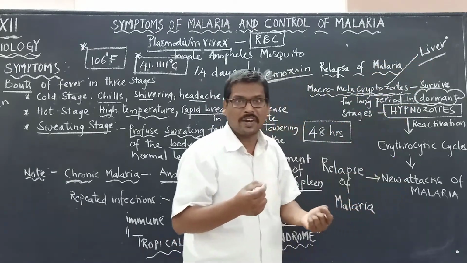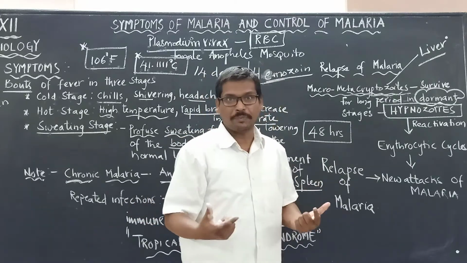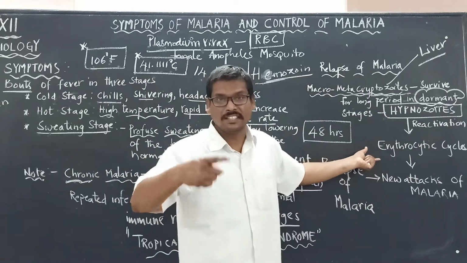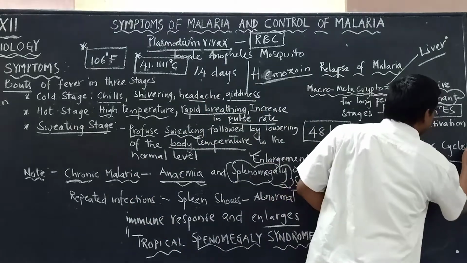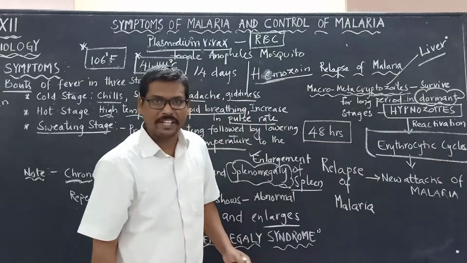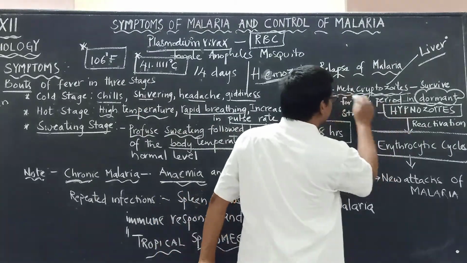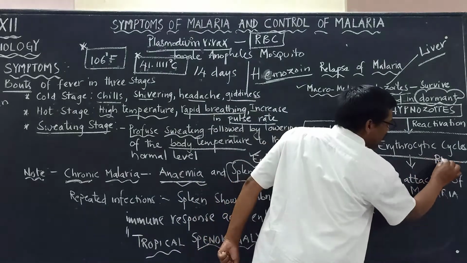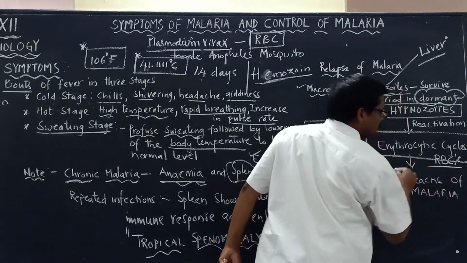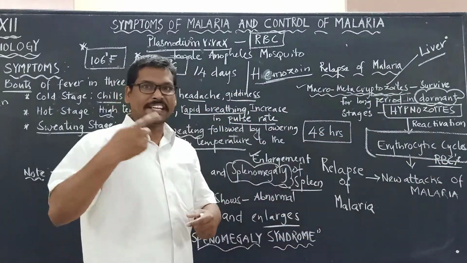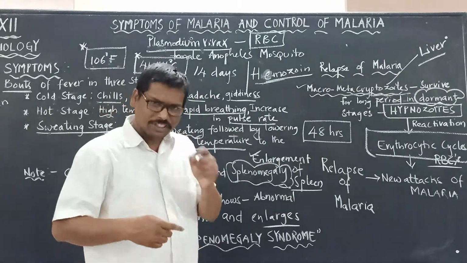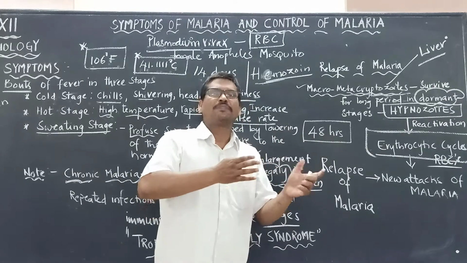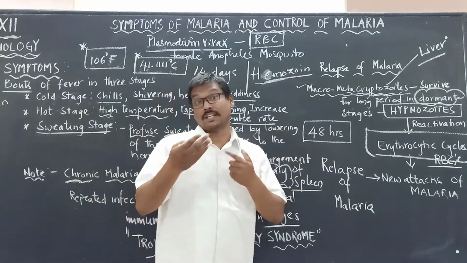So these hypnozoites, suddenly they will be reactivated, and they start again going for erythrocytic cycles. Erythrocytic cycles means these hypnozoites, nothing but macrometacryptozoites, will attack the RBCs. They will again attack RBCs and they may cause malaria again. So that's why some people will be cured from malaria, but after a certain period of time they will again suffer with malaria.